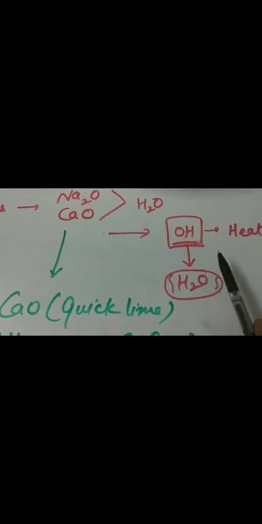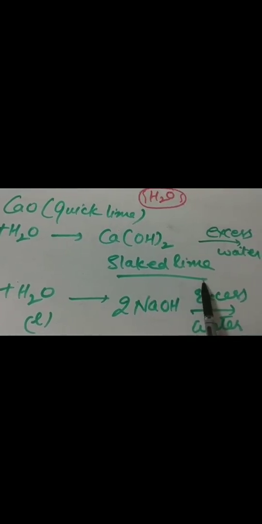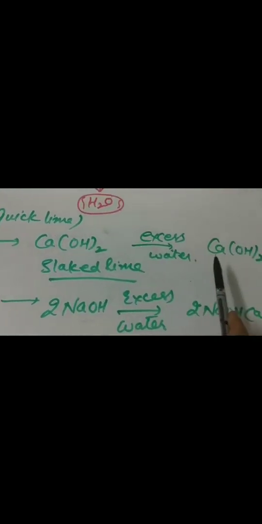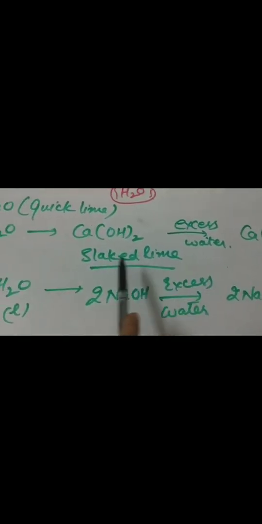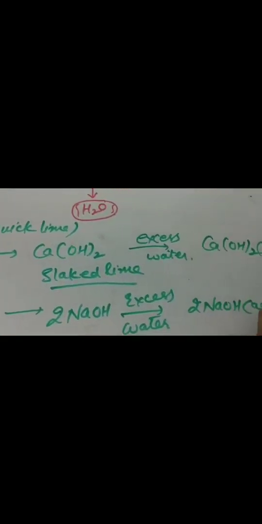When we add excess water to a hydroxide, it will dissolve in it. Similarly, calcium oxide, which is commercially known as quicklime, when reacted with water, forms calcium hydroxide, which is known as slaked lime. And when we add excess water, it forms calcium hydroxide in aqueous form, and this whole process is known as slaking of lime.